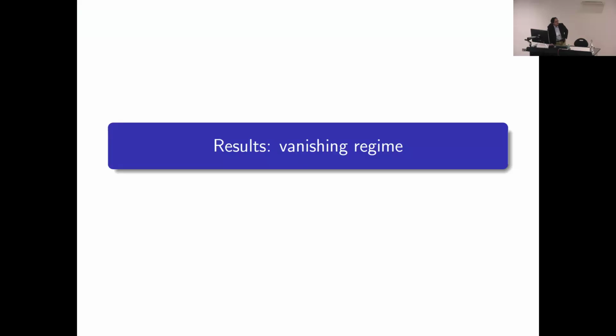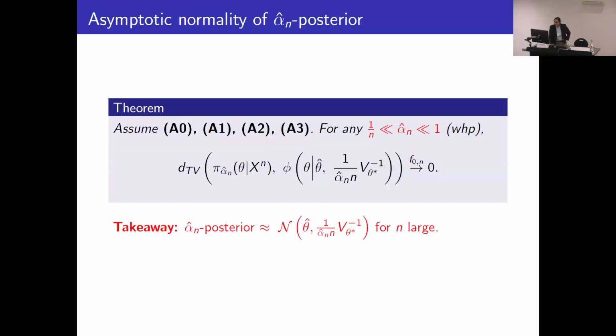So now we'll present our main results in this vanishing regime. Our first result is an asymptotic normality result. Under some regularity conditions that I'll specify later, if alpha hat belongs to this vanishing regime with high probability, then what we will show is that the alpha hat posterior is close to this limiting Gaussian for sufficiently large n. And this limiting Gaussian is notably centered around the MLE, and it has an asymptotic covariance that's related to the curvature of the misspecified log likelihood in some sense, and it's scaled by 1 over alpha hat n times n.